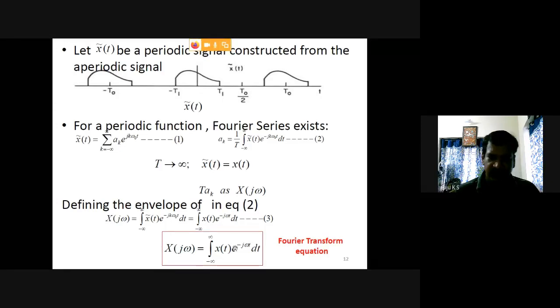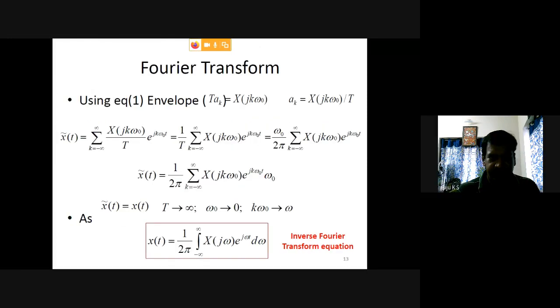So if we have a signal x of t, we can obtain the frequency spectrum X of j omega by taking the integral from minus infinity to infinity of x of t into e raised to minus j omega t dt. This is called the Fourier transform equation, a very popular tool in signal processing. Similarly, we can find the inverse Fourier transform.